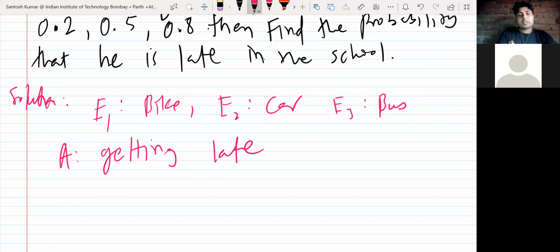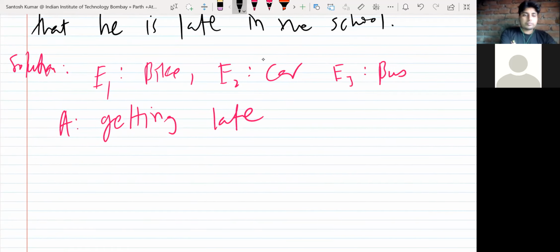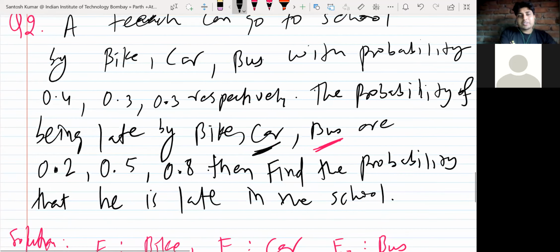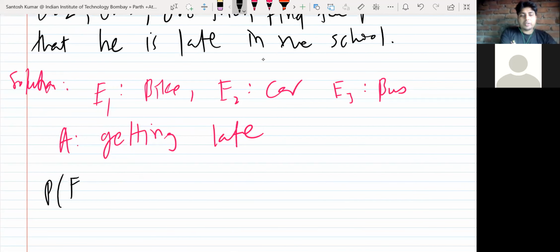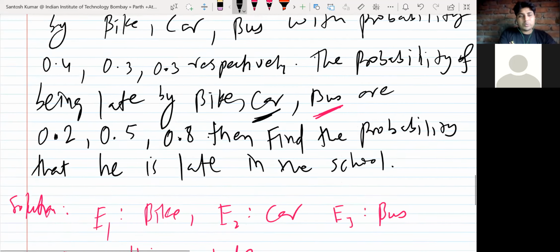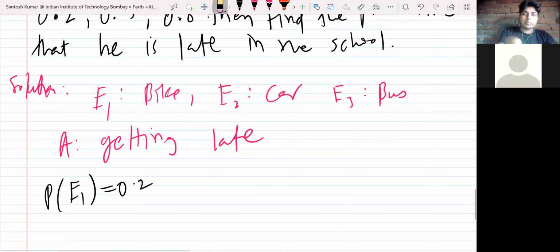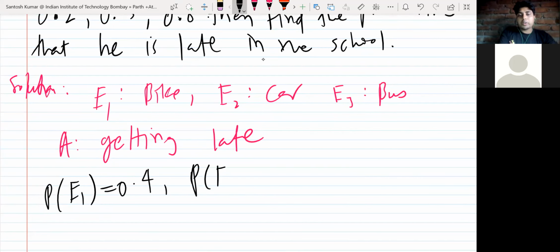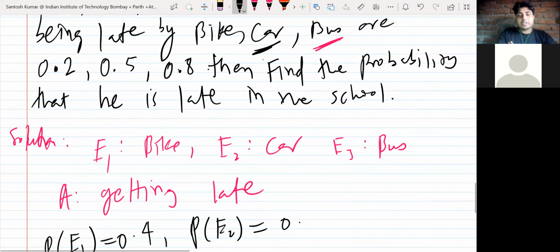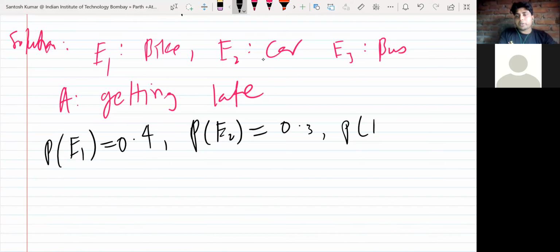So the probability of selecting bike is 0.4, the probability of selecting car is 0.3, and the probability of selecting bus is 0.3.